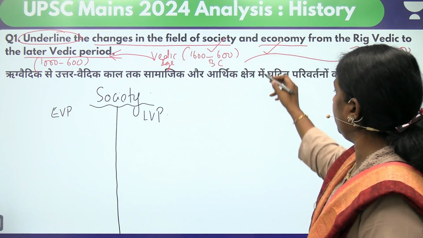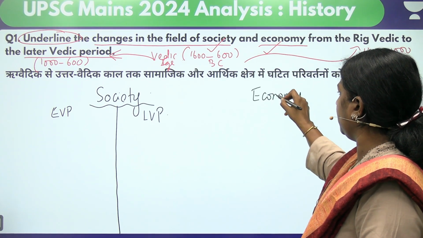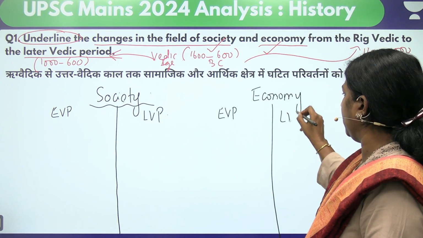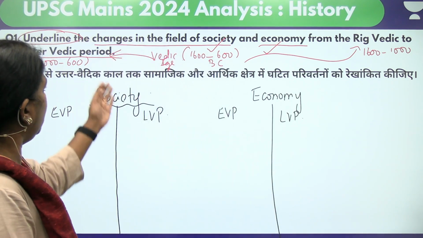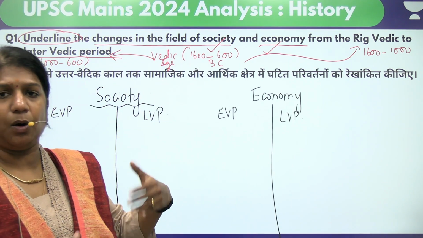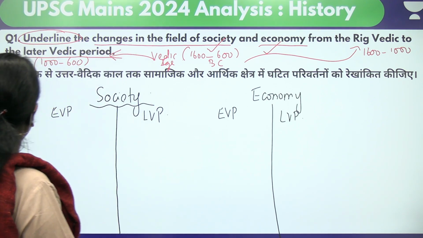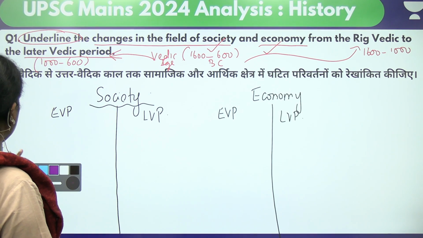The same way we'll take the economy and cut it into two: early Vedic period and later Vedic period. Because the question clearly asks what were the changes in the field of society, how was it in early Vedic and how was it in later Vedic. A small understanding is required in this topic. Now let's go to the division.